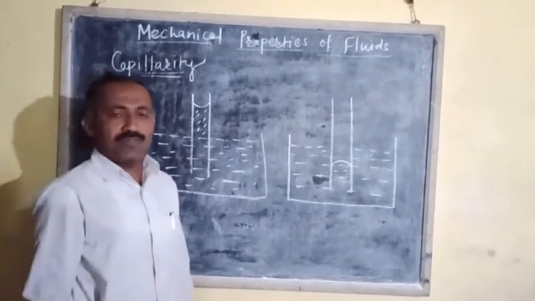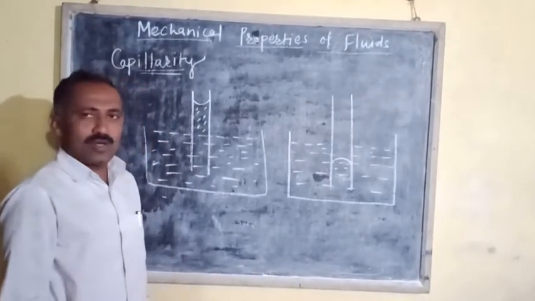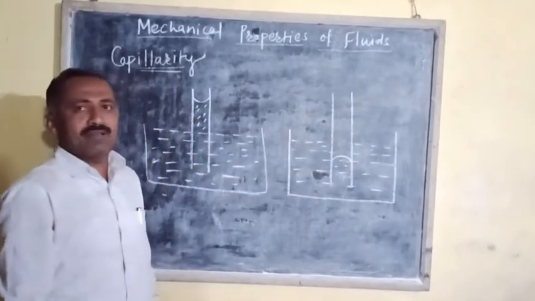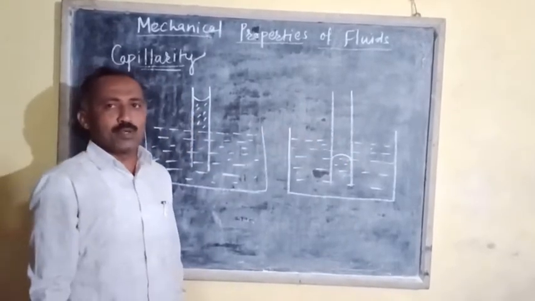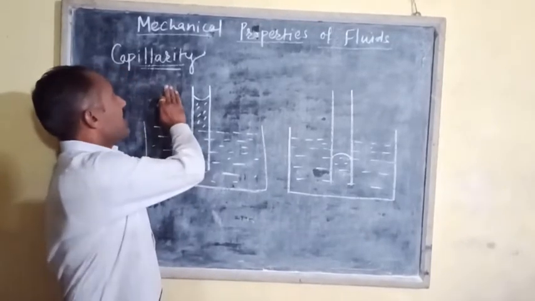Now we have to define capillarity or capillary action. The phenomenon of rise or fall of the liquid level inside the capillary tube when dipped into the liquid is called capillarity.